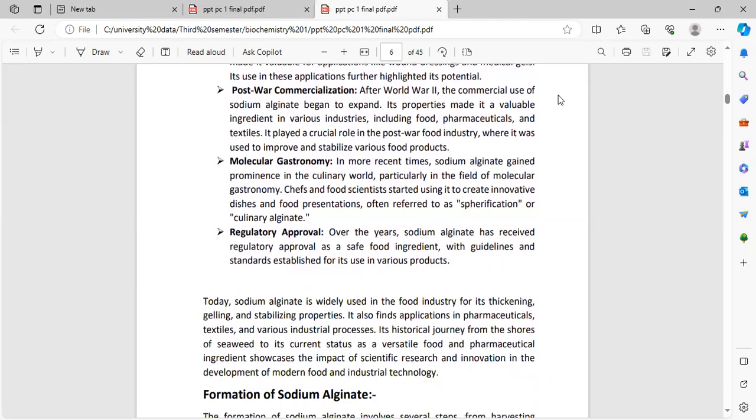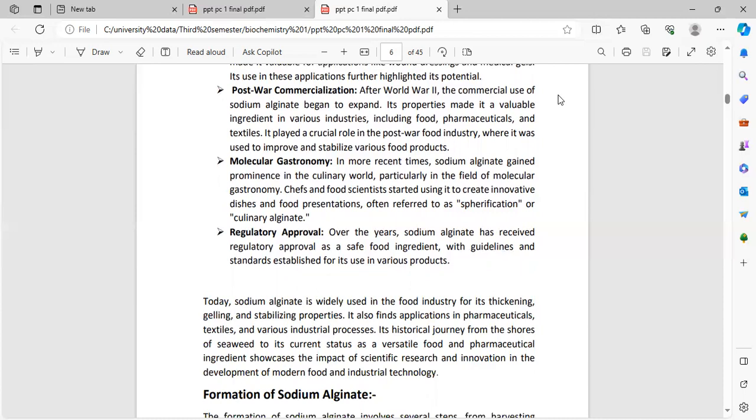Post-war commercialization. After World War II, the commercial use of sodium alginate began to expand. Its properties made it a valuable ingredient in various industries, including food, pharmaceutical, and textiles. It played a crucial role in the post-war food industry, where it was used to improve and stabilize various food products.